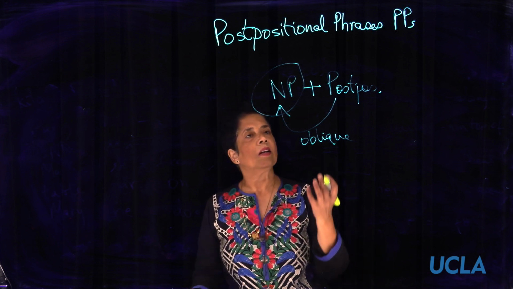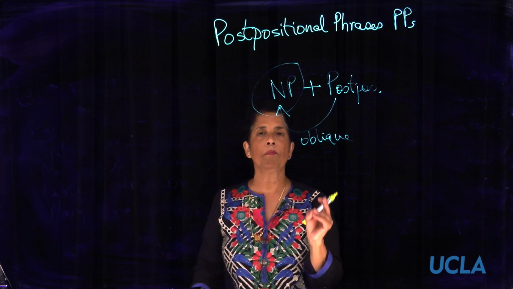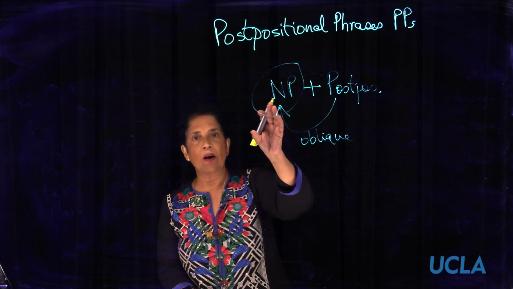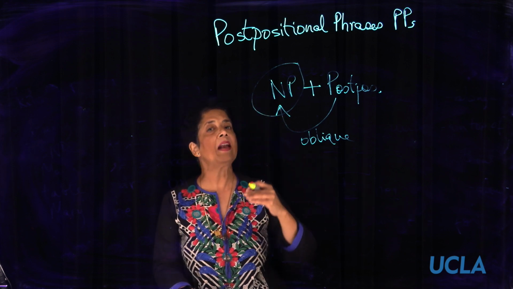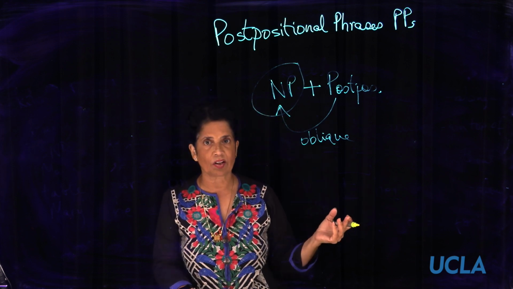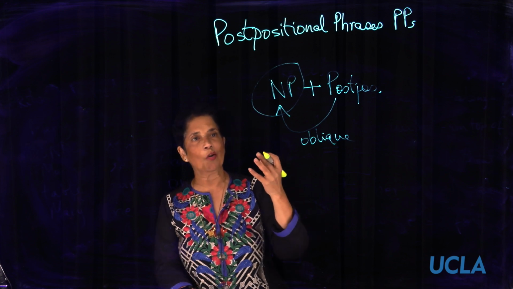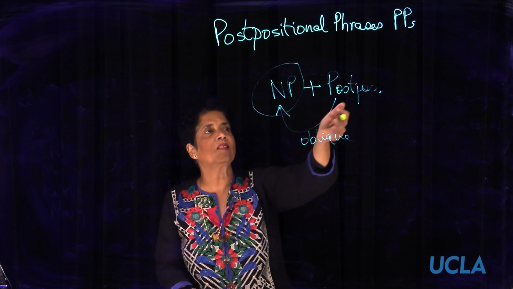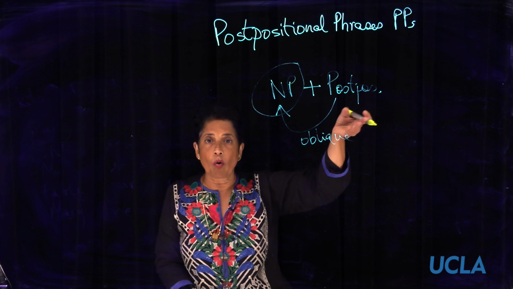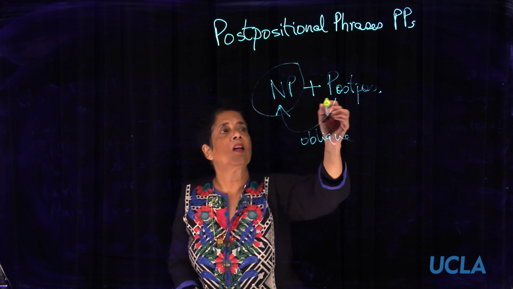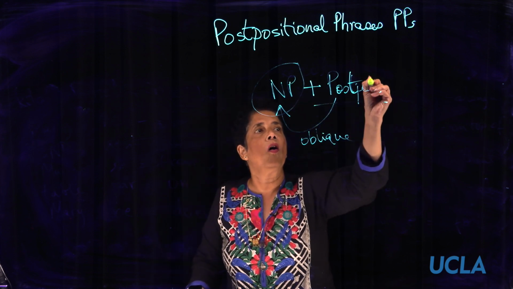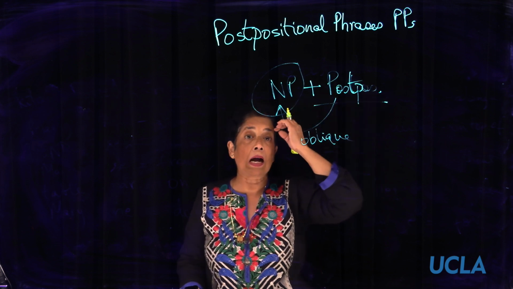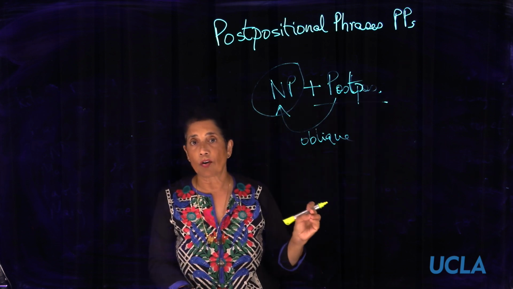What is case? Case is the form a noun takes when it is influenced by its role, or in this case, by the simple fact of whether it is followed by a postposition or not.